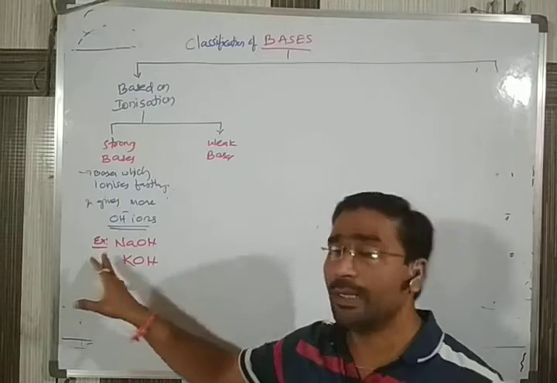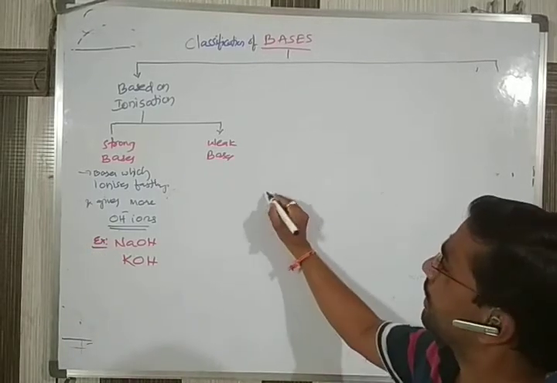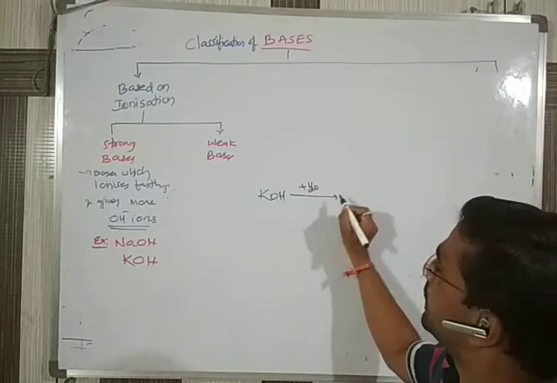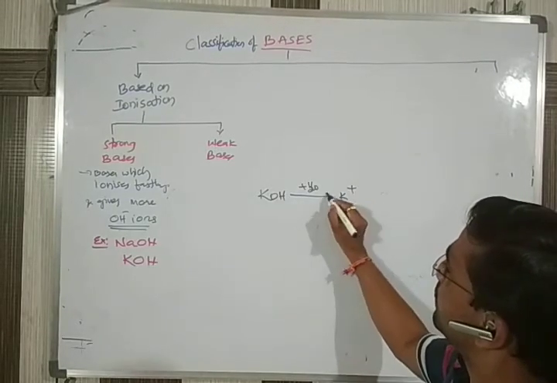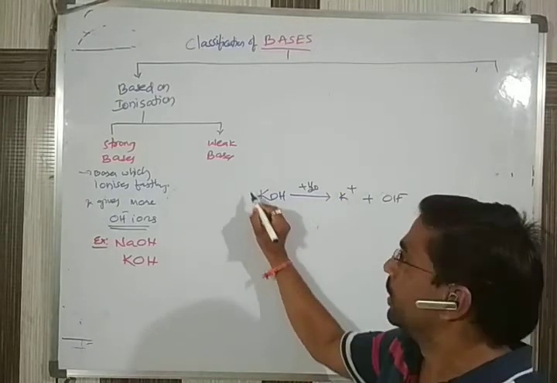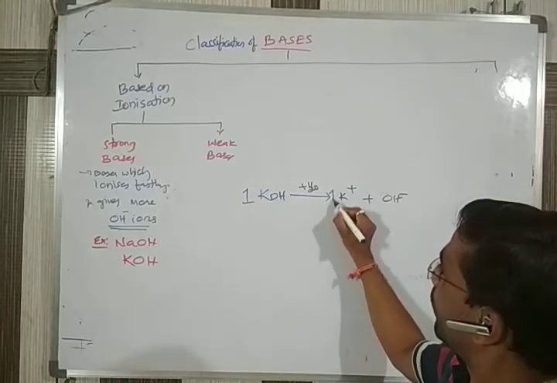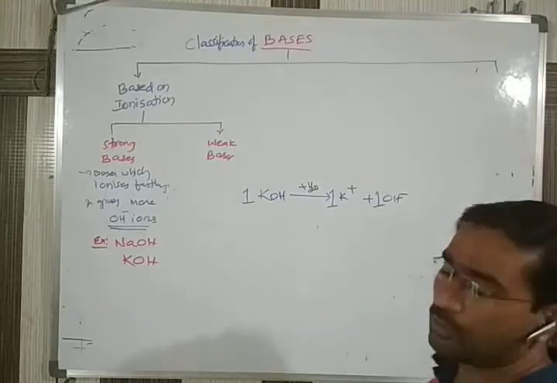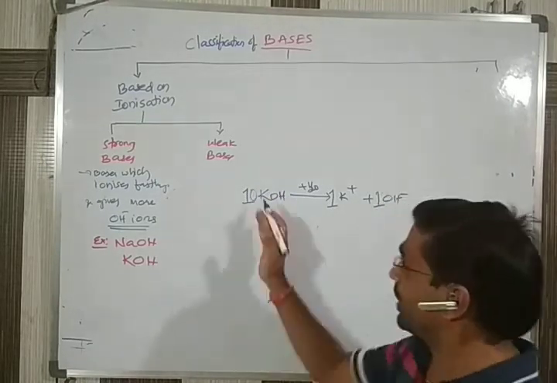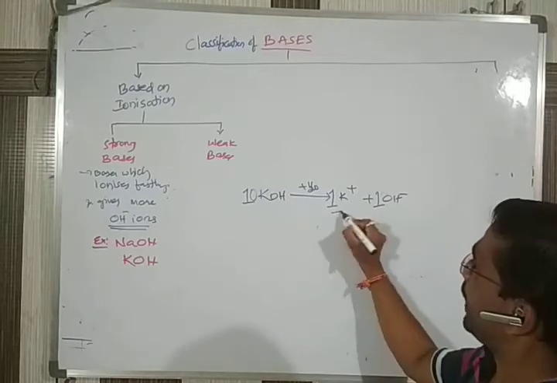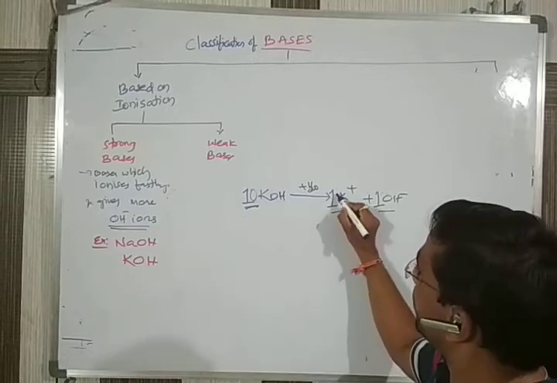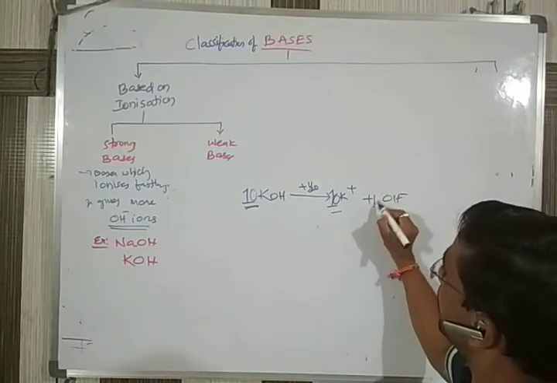Suppose I am taking the example of KOH. In the presence of water, KOH divides to give rise to K+ and OH- ions. How many KOH molecules did I take? One molecule. If I took one, you get 1 K+ and 1 OH-. Suppose I take 10 KOH molecules. If 1 KOH gives 1 K+ and 1 OH-, then 10 KOH will give 10 K+ and 10 OH-.